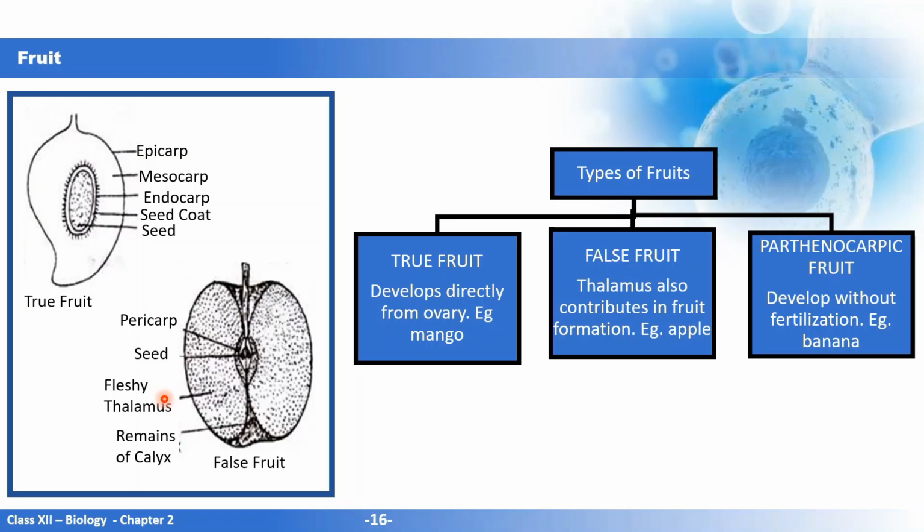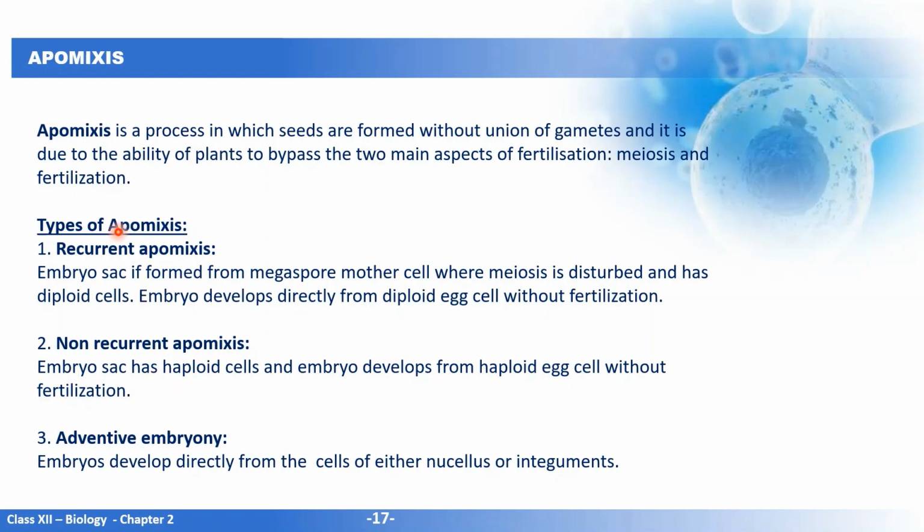Now I'll be discussing with you apomixis, a unique process which you haven't gone through earlier. You have seen earlier that a seed is formed only after fertilization. But apomixis is a process in which the seeds are formed without the union of gametes. The plant bypasses the most fundamental aspects of sexual reproduction, which are meiosis and fertilization, and it forms viable seeds.